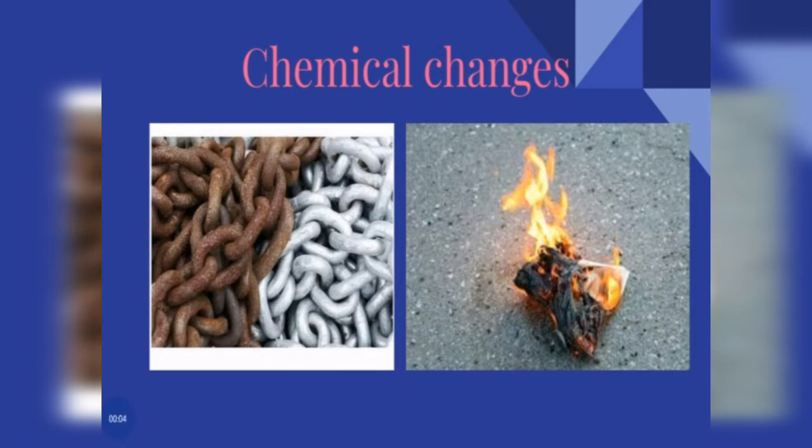We are familiar with the process rusting of iron. When an iron article is exposed to air, it combines with oxygen and water vapor present in the air and forms a brown color coating on top of iron articles. Normally we call it rust, and the process is known as rusting of iron. In this you can see we are unable to get back the substances. Here rust is a new substance formed. So chemical changes are also known as irreversible changes.